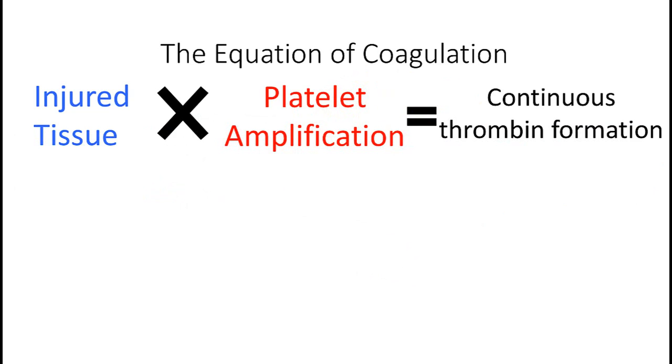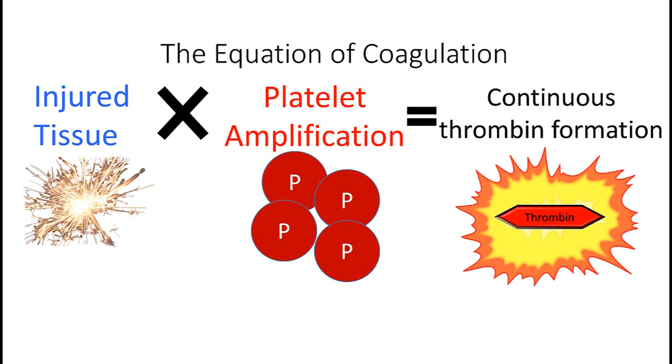From this model, we could describe a functional equation of coagulation, which is injured tissue multiplied by platelet amplification to produce continuous thrombin formation. Or, a spark times platelets equals a controlled thrombin explosion.